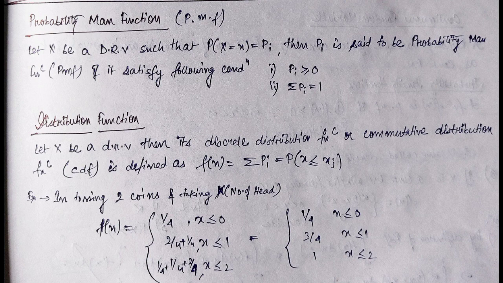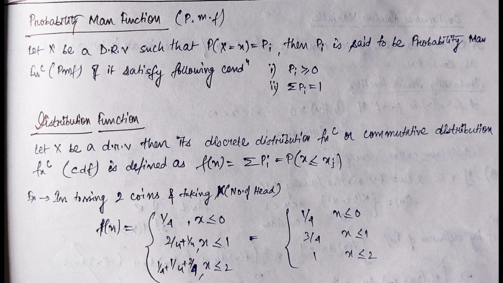So in the example we are considering again the tossing of two coins. We have seen the number of heads can be 0, 1 and 2. So the values of capital X here are 0, 1 and 2. Similarly, the values of f of x for the subsequent cases are 1 by 4, 1 by 2 and 1 by 4. Therefore, the distribution function or the cumulative distribution function in this case will be F(x) equal to 0